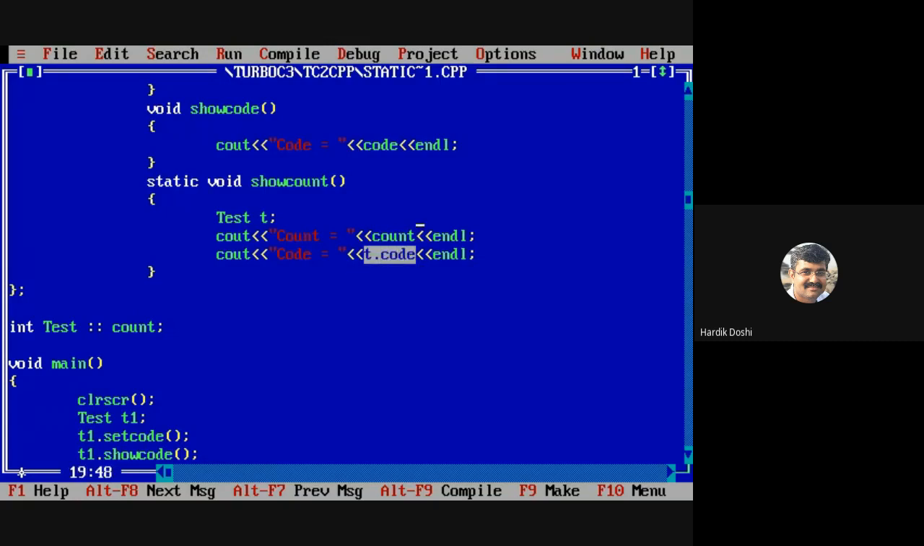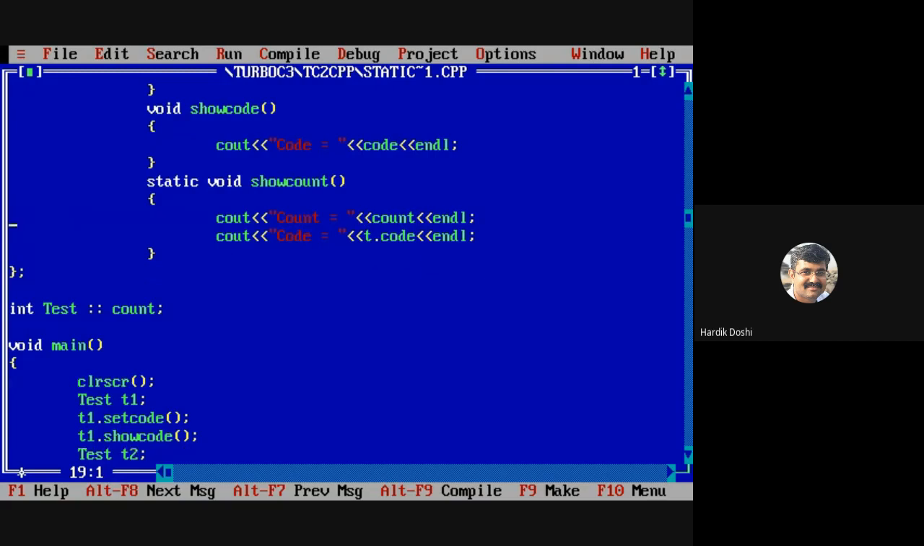But if I don't write this and I try to access the code, it is not permitted because it is a non-static member. Is it fine? Any doubts with this?